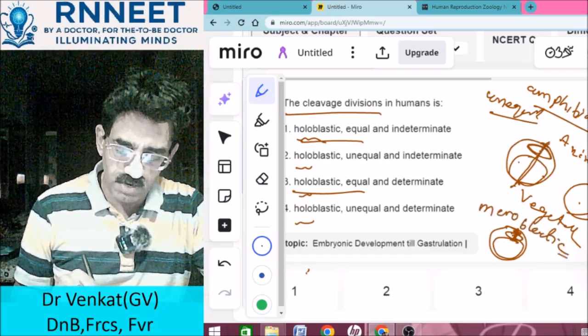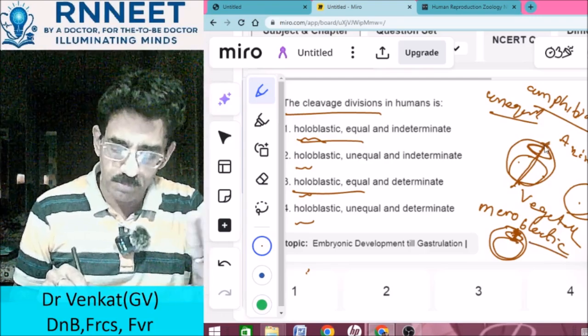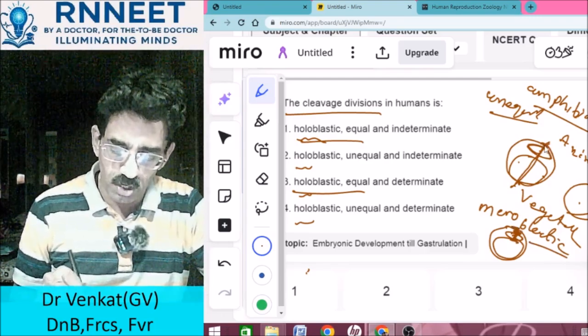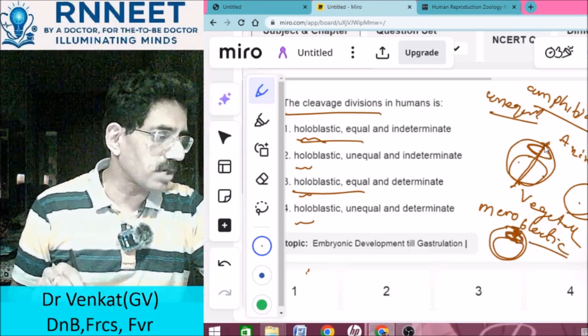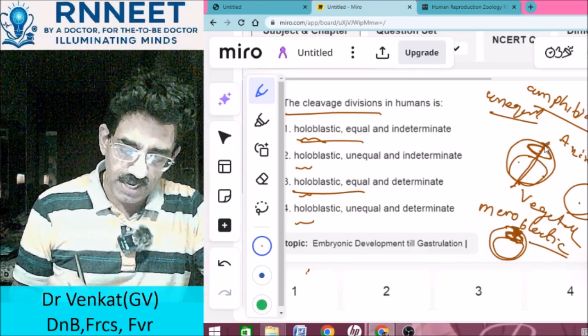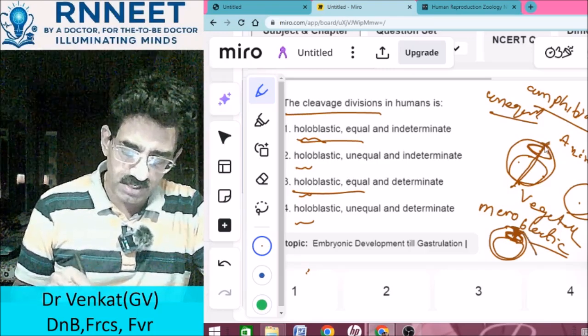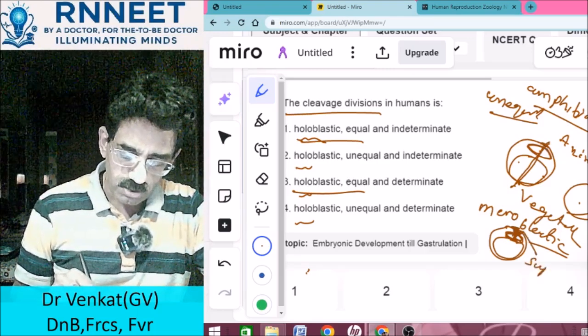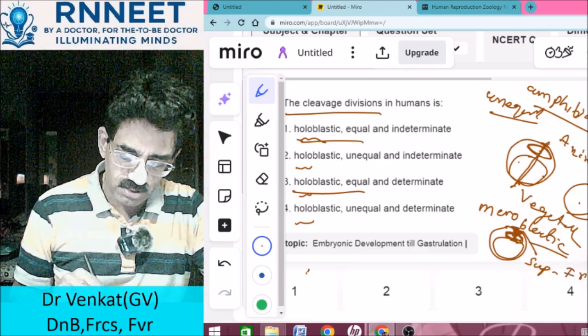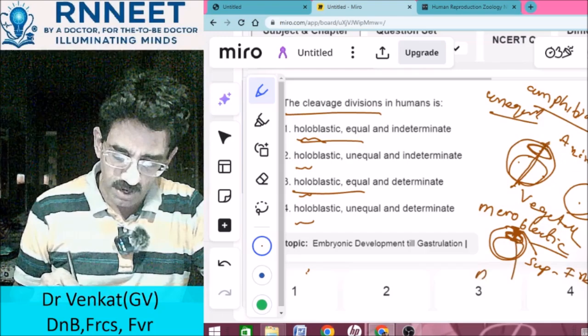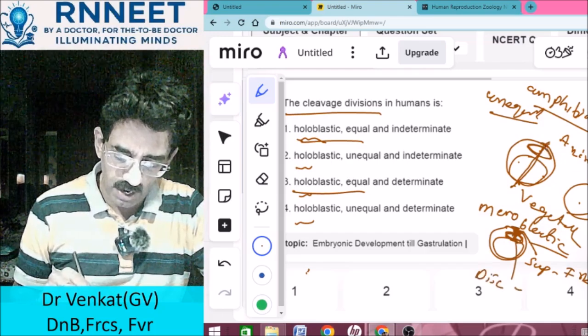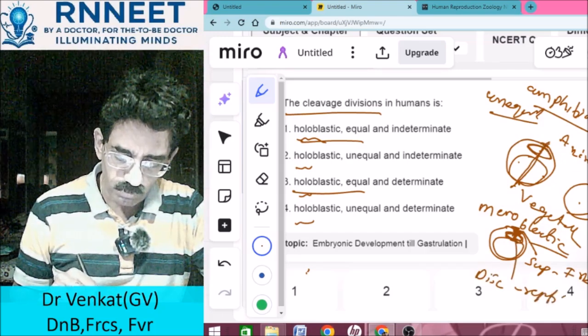This meroblastic division is of two types: either superficial or discoidal. The superficial type of division takes place in insects, whereas discoidal is present in reptiles.